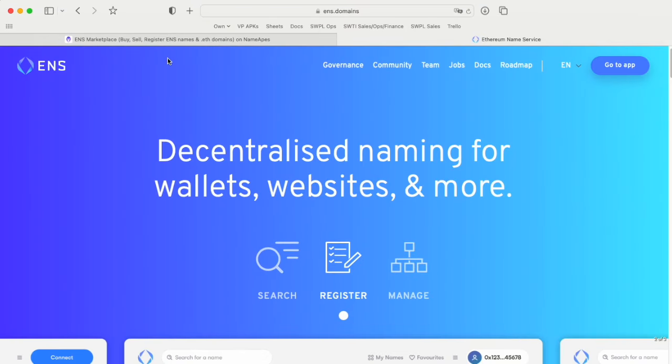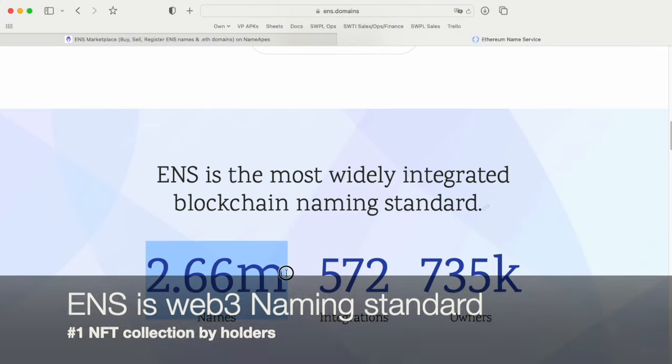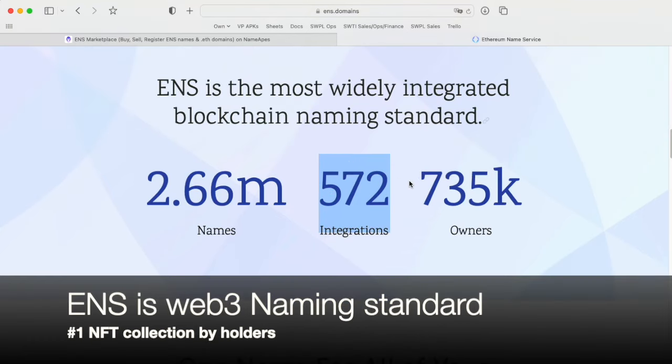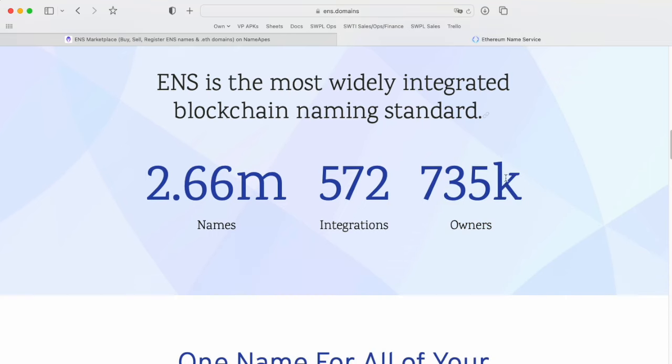If you go to the ENS site, you see 2.66 million names registered, 500 plus integrations, which is the number of wallets and apps that support ENS, and 735,000 owners. So there are about 735,000 people who have gotten their ENS names, and I think it grows about 20,000 a month, if I'm not wrong.